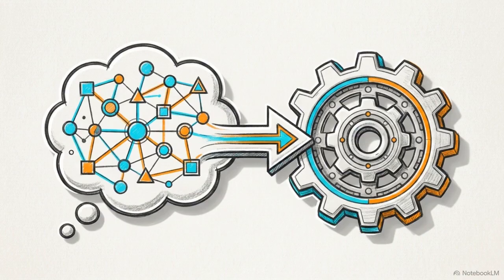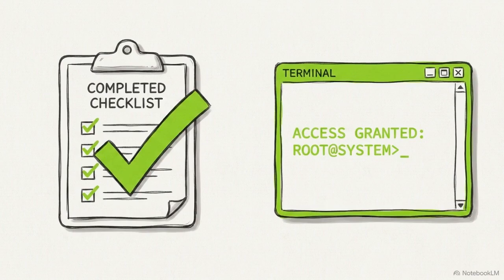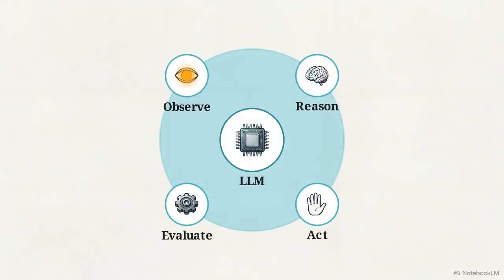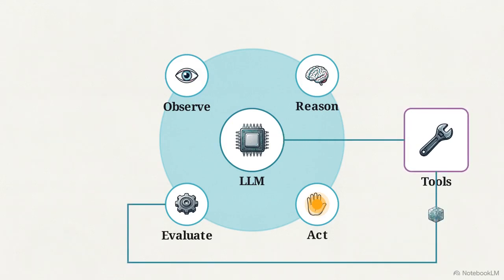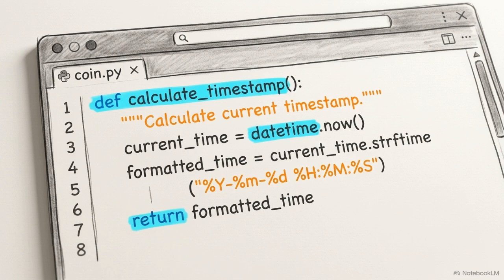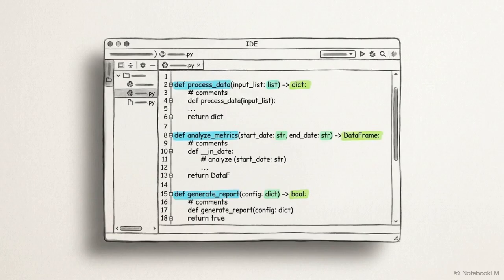We bridge this gap using the ReAct pattern, reasoning and acting. This architectural structure forces the model to document its thinking before it is permitted to execute a command. This creates a continuous feedback loop. Observe, reason, act, and evaluate. The act phase is powered by tools. Here, the LLM passes a specific instruction down a wire into a secondary module, containing external APIs and functions. Tools are deterministic software wrappers, functions written in Python or JavaScript that do exactly what the model requests. They provide a predictable environment for the model to interact with.